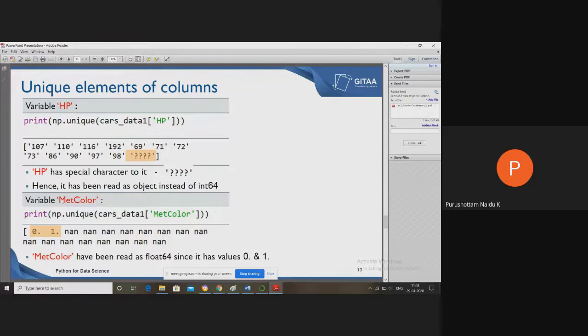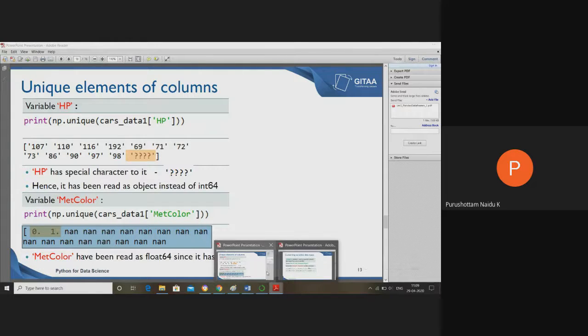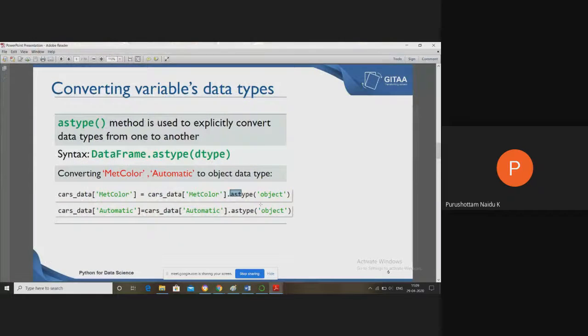Now for MetColor, if you display the unique values, it has 0.0 and 1.0 and the NaN values. The 0.0 and 1.0 are called floating values, so MetColor is read as float64. Now if you want to convert this into object type, we are using astype(object). Likewise there is also Automatic.